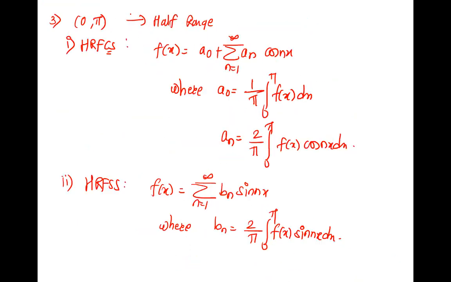The second thing is the interval, or the length L. The most important thing is finding L. If it is full range, you will compare with 0 to 2L or minus L to L, depending on the interval given. And if it is half range, you will compare with 0 to L.